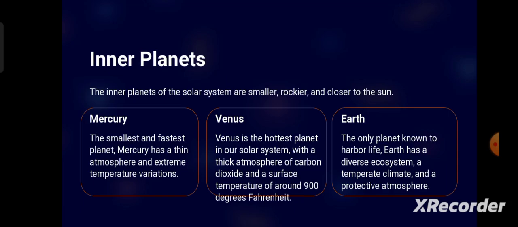Venus is considered the hottest planet in our solar system, and also the brightest object in the solar system. It has a very thick carbon dioxide atmosphere.